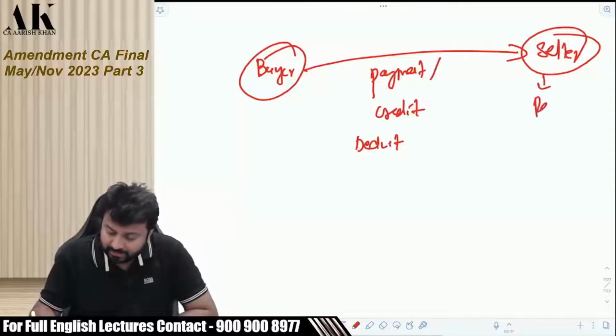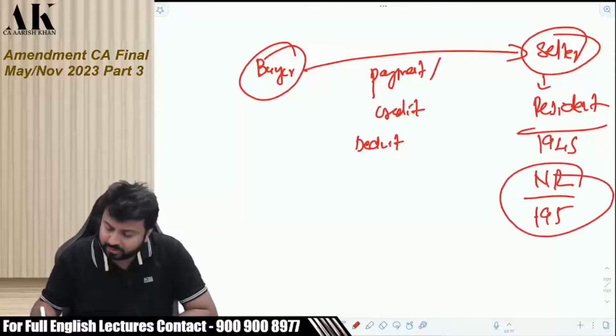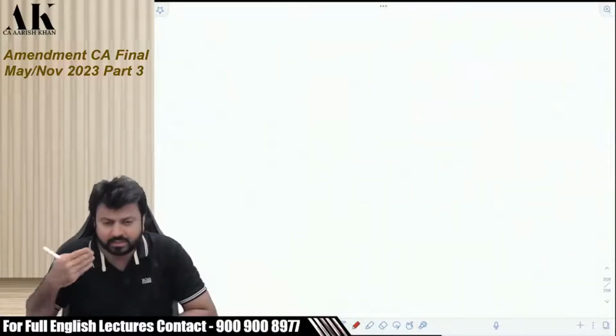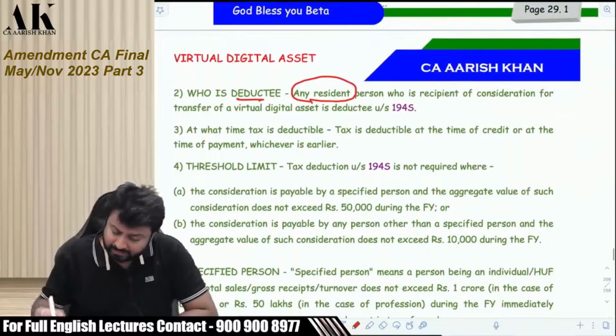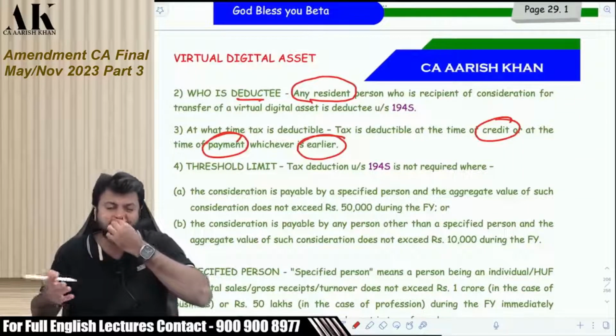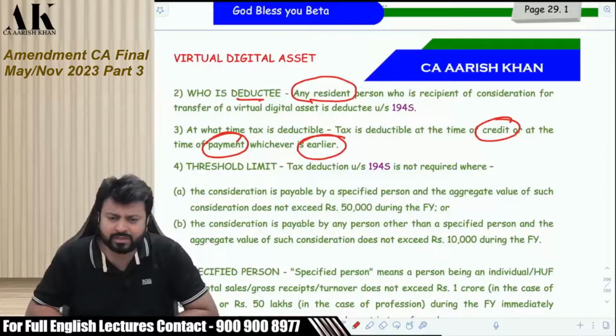Seller has to be resident, please. If the seller is non-resident, then go to 195. Cannot come here. Okay. Be careful. Next question is, what is the timing of TDS? That same, credit or payment, whichever is earlier, traditional provision. The way we traditionally deduct TDS, in the same way we have to deduct TDS here also.